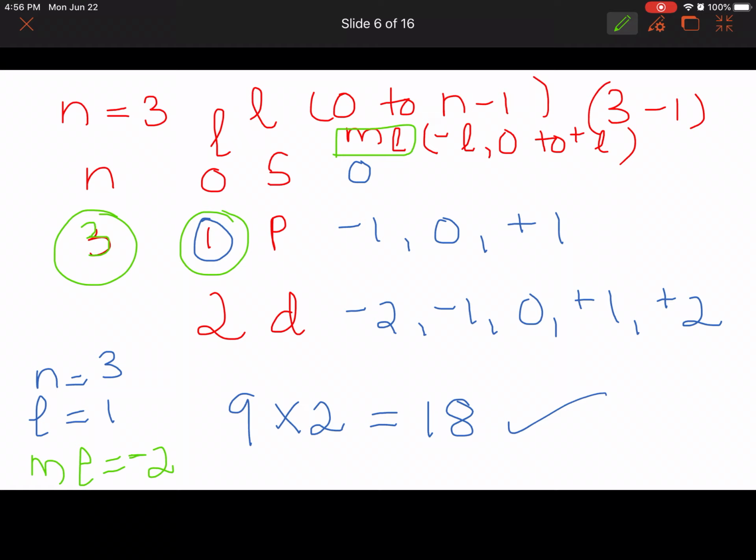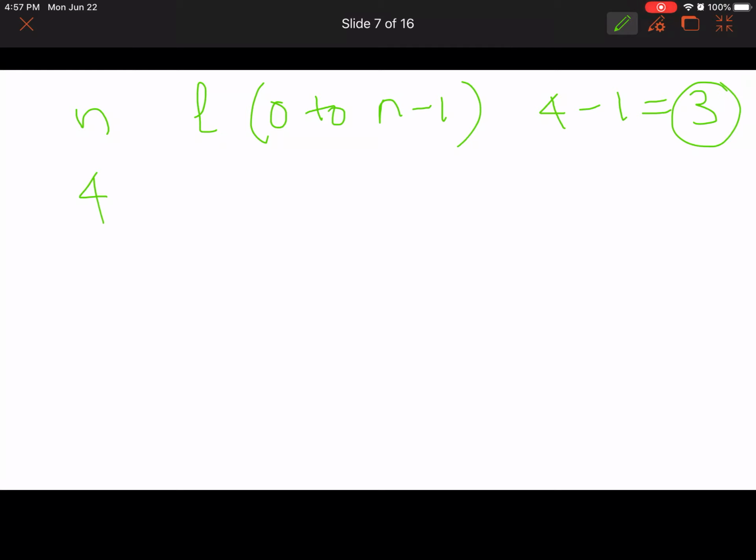Okay. And then D: for n equals 4, the largest possible value of ml is 2. If n equals 4, what are the possible values for L? L goes from 0 to n minus 1, and 4 minus 1 is 3. So the largest possible L value for n equals 4 is 3.